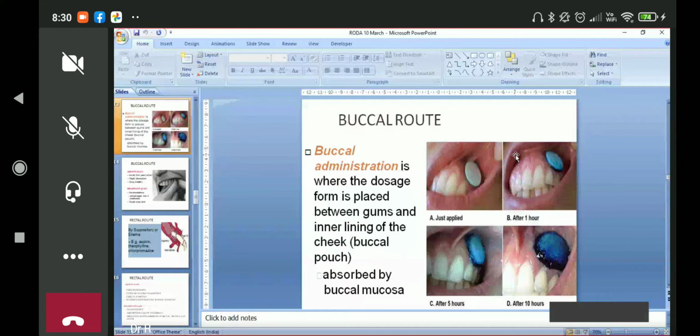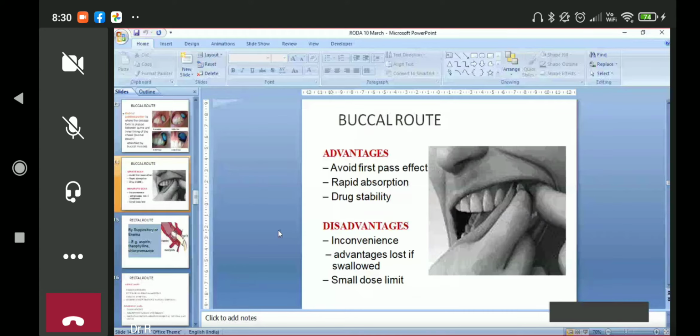So the buccal route, if we see, buccal administration is where the dosage form is placed between the gum and the inner lining of the cheek. You can see it in a picture. Just applied, it looks like this; after 1 hour it swells and keeps on dissolving. There is a matrix of this formulation which contains the medicine, and it keeps on releasing from the matrix. The drug is absorbed through the mucosa of the buccal cavity. This is one way by which the painkiller buprenorphine can be given.